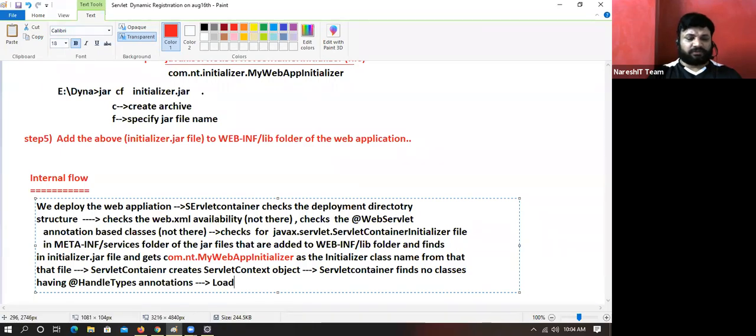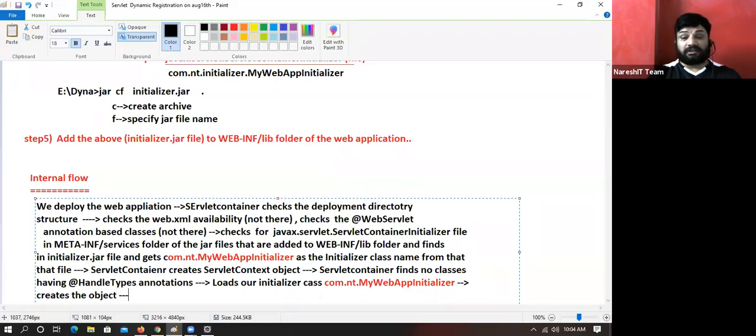Next, it loads our initializer class. What is the initializer class name, my dear? com.nt.MyWebApplicationInitializer class. Then it creates the object and calls